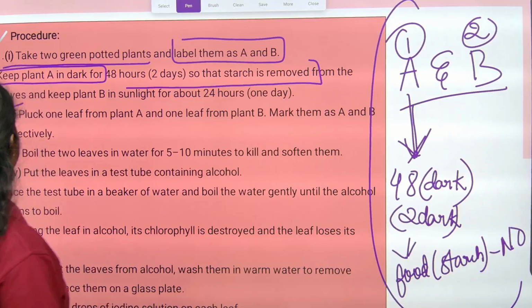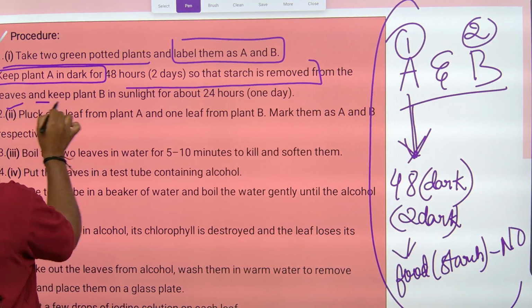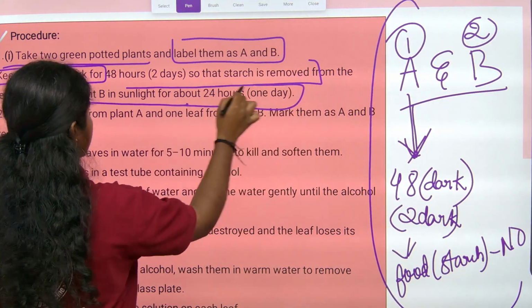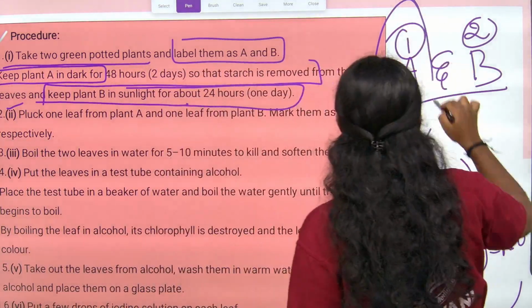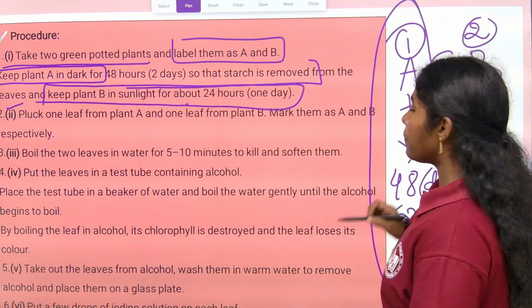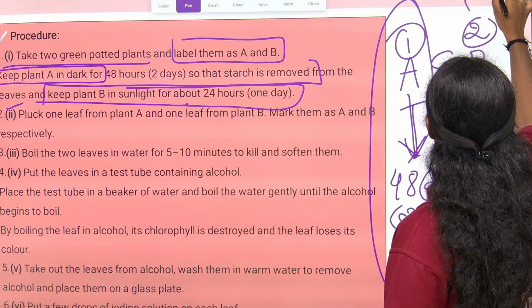Coming to the next, keep plant B in sunlight for about 24 hours a day. You take the 2 potted plants, right? One you kept in the dark place, so keep another in the sunlight.